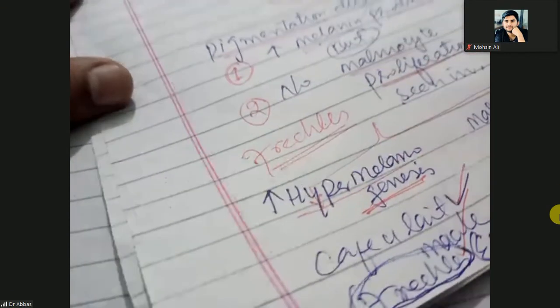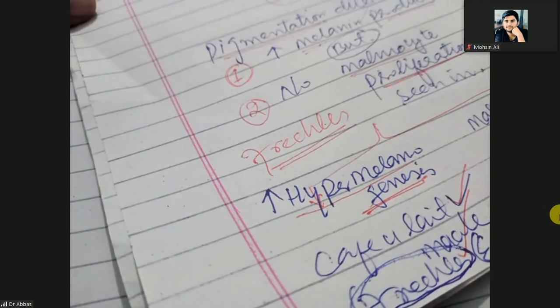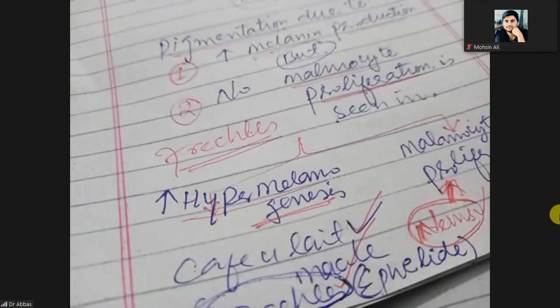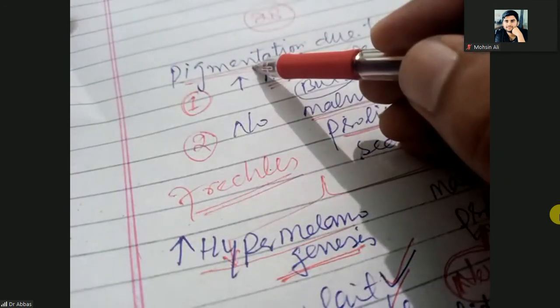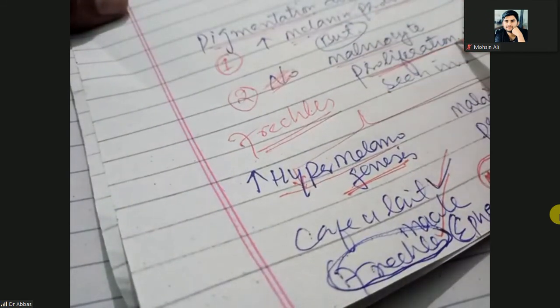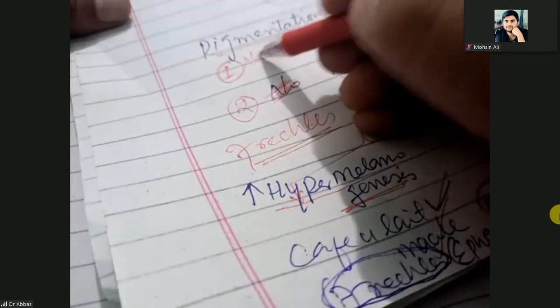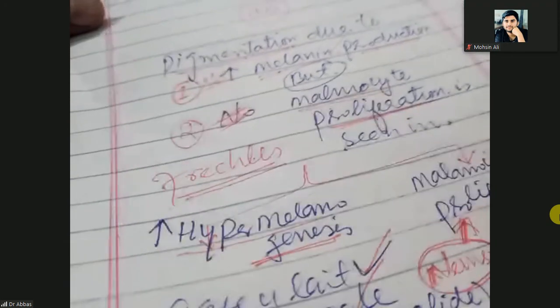Freckles, the other name of the freckle is the aphids. So the aphids are the freckles that are due to hypermelanogenesis. When the question is pigmentation due to melanocyte proliferation, not melanin production, I am changing the question.